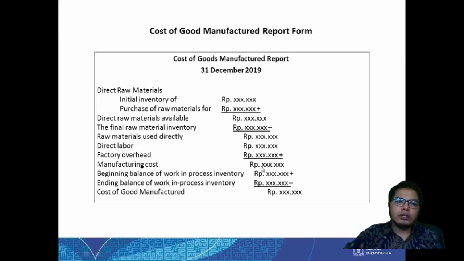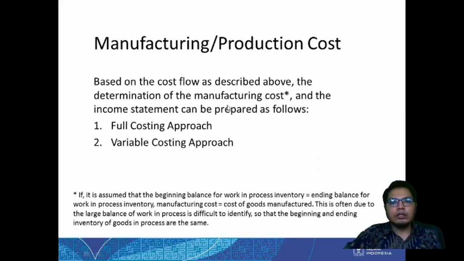Now what is important is to know how we can get the manufacturing cost. As you can see here, there are two ways of knowing the manufacturing cost, or sometimes we also call it production cost, because we not only use this in a manufacturer, but sometimes we also use it in a service one or other conditions.